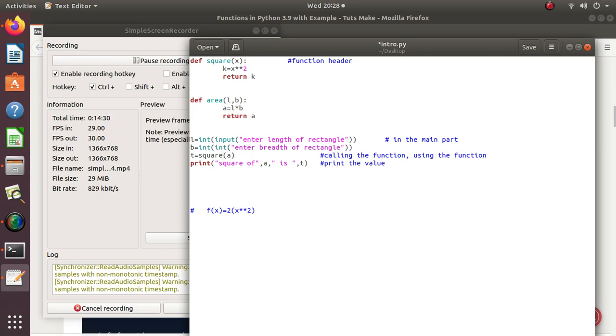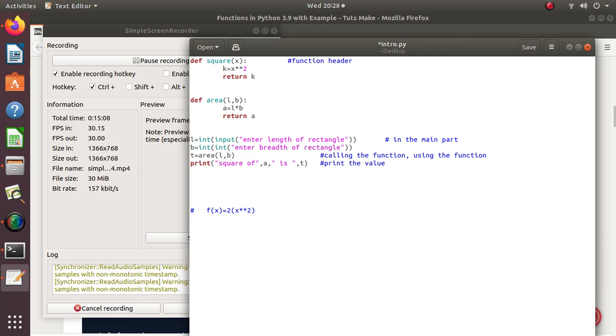Then to find the area, instead of writing the formula length into breadth, I can simply call the function and pass the parameters. That is, I have to calculate the area using these two values, L and B, and then it will calculate the area and assign the area value in the variable t, and then print it.